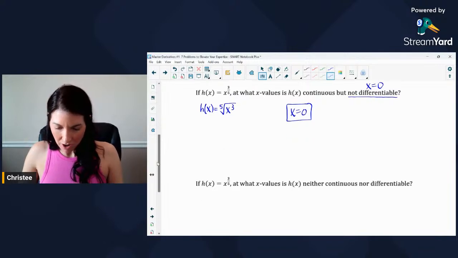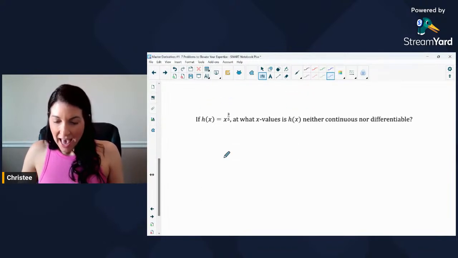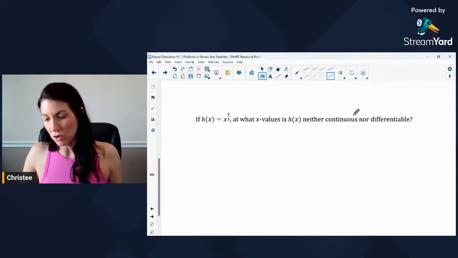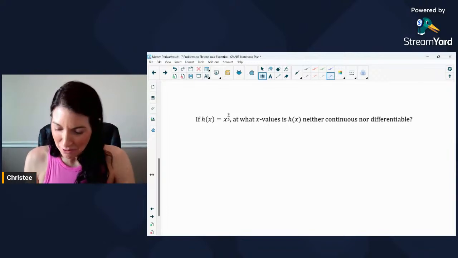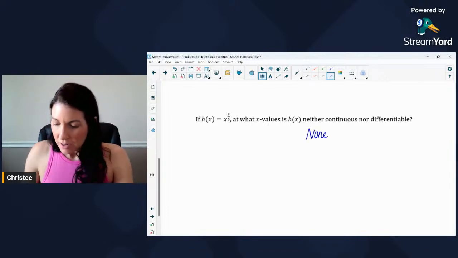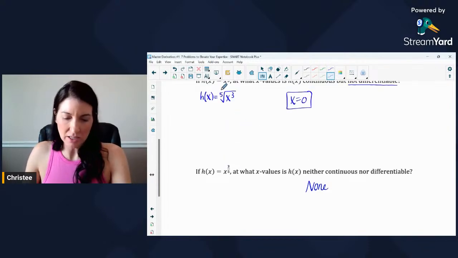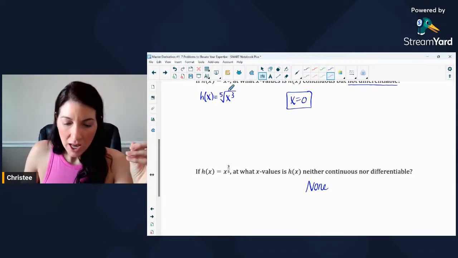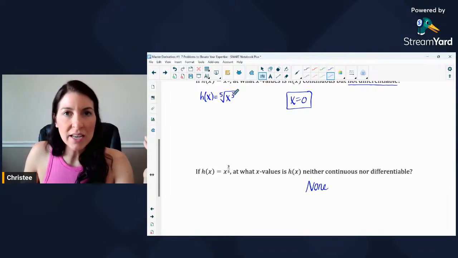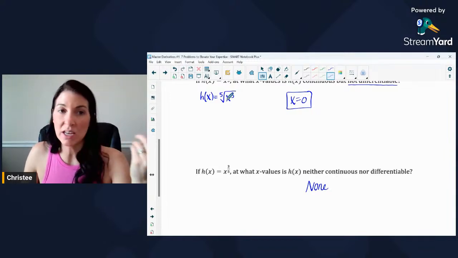So different notation wise. And then same function, at what x values is h of x neither continuous nor differentiable? So neither. And this one's going to be the one that's none. Neither continuous nor differentiable, because if you look at this original function, again, you can rewrite it as the fifth root of x cubed. This is actually continuous everywhere. And why? Because there's no restrictions on the domain. You can take 0 and cube it and take the fifth root of it. You can take a positive x value, cube it and take the fifth root of it.